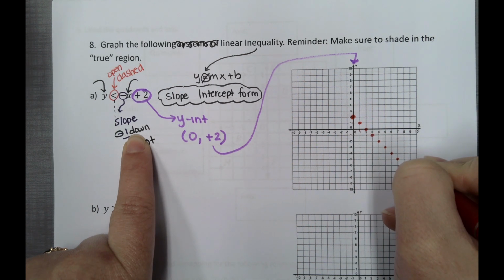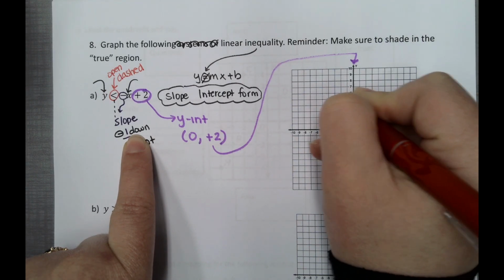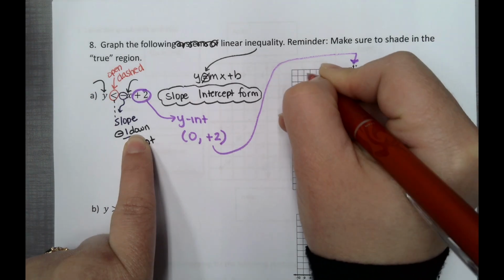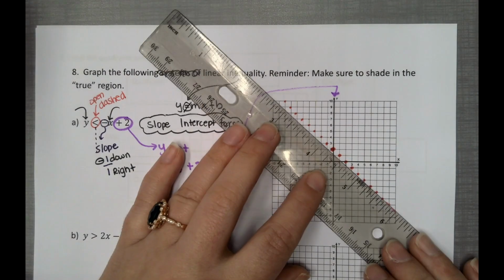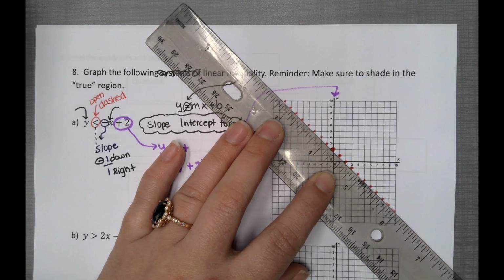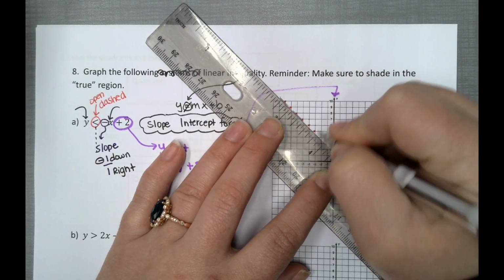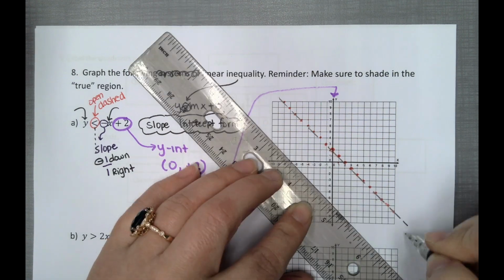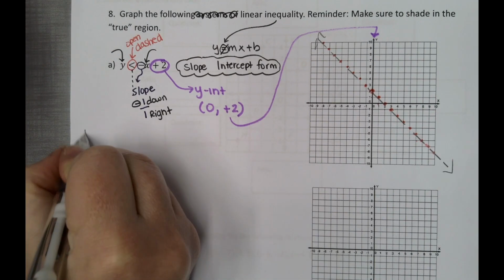With slope-intercept form, you want to give as many points as you can because you do know the slope and you want to make sure your line is really accurate. There you go. And so we're going to pick up a ruler and start connecting with dashes. Okay, where's my pencil? There it is, and dash. Okay, dashes. We still need to do our testing point.